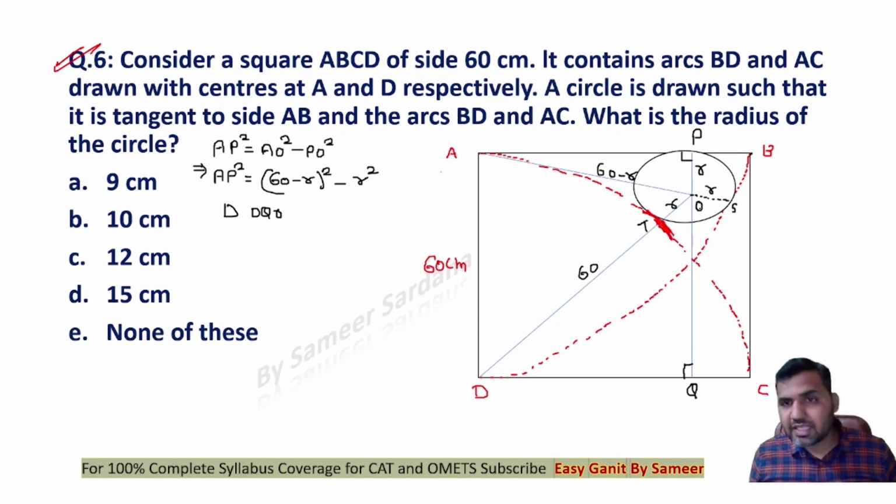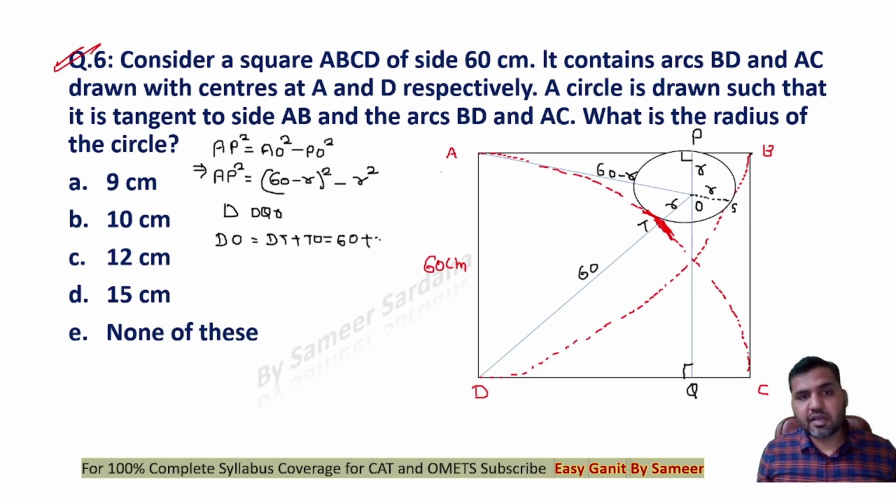And the length of DO will be DT plus TO, right? Which is 60 plus R. Similarly, you can see that length of OQ will be equal to PQ minus PO, which is 60 minus R, right? Now in the triangle DQO, apply the Pythagoras theorem. You see that DQ square will be equal to DO square minus OQ square.